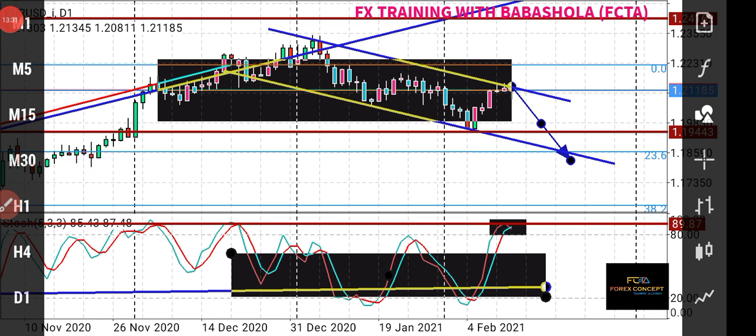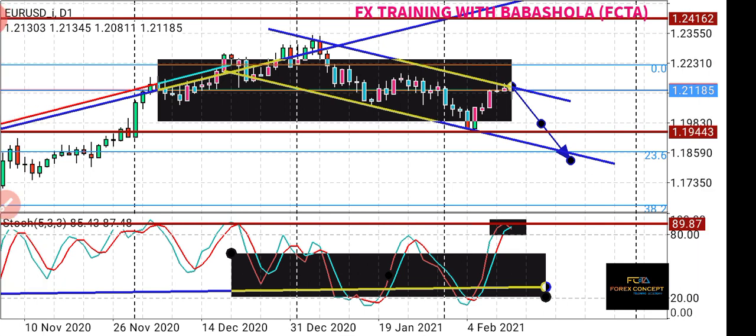Remember, weekly analysis doesn't tell us anything. It only tells us that price is in an uptrend, and that our retracement or reversal is imminent because price is at the resistance. Also, the stochastic is at the oversold.